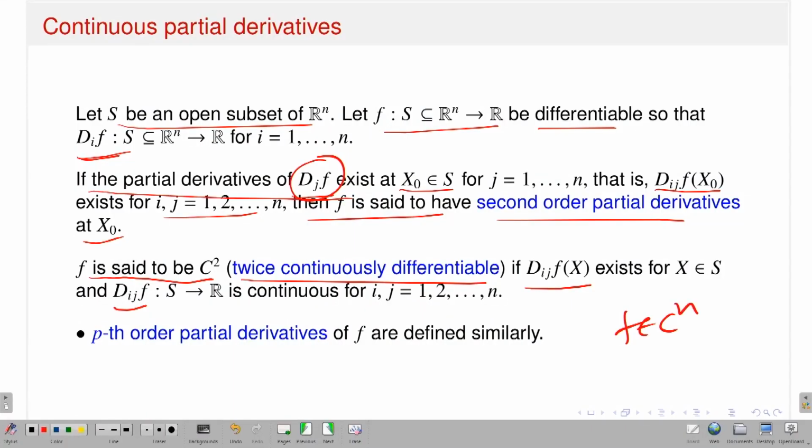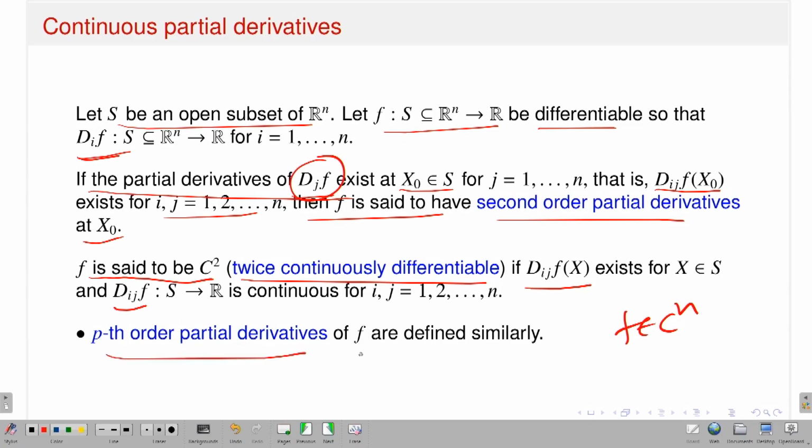So now you can just combine it. C1 means I want the existence of first order partial derivatives and the continuity of the first order partial derivatives. C2 means I want the existence of second order partial derivatives along with the continuity of the second order partial derivatives. In particular, if f is in Cn, then I will say that the nth order partial derivatives of f exist and they are continuous. Okay, so that is what I have written.